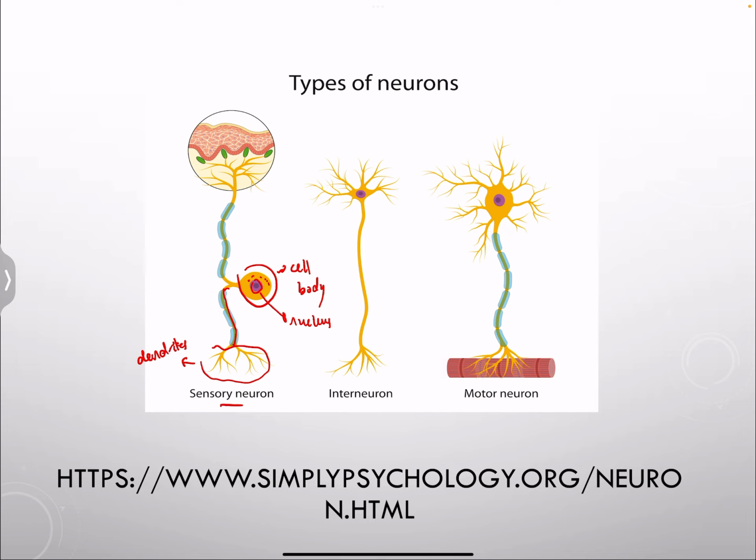Now, as you can see, the impulses are traveling through this yellow. The yellow, we call it the axon, and the axon is going to extend to an effector or another neuron. And as you can see, those blue sheaths, we call those myelin sheaths. And what is their function? Their function is to speed up the transmission.